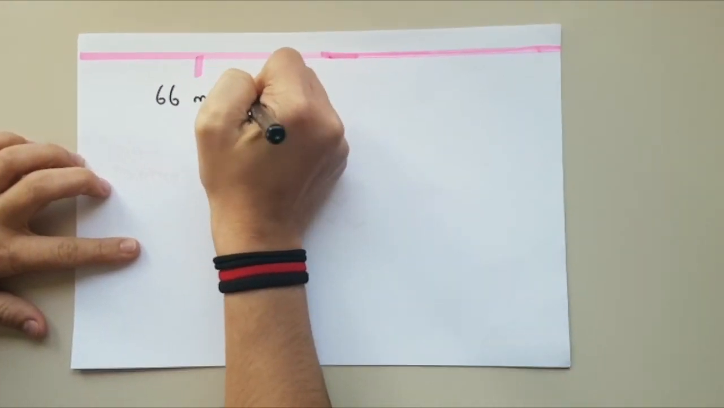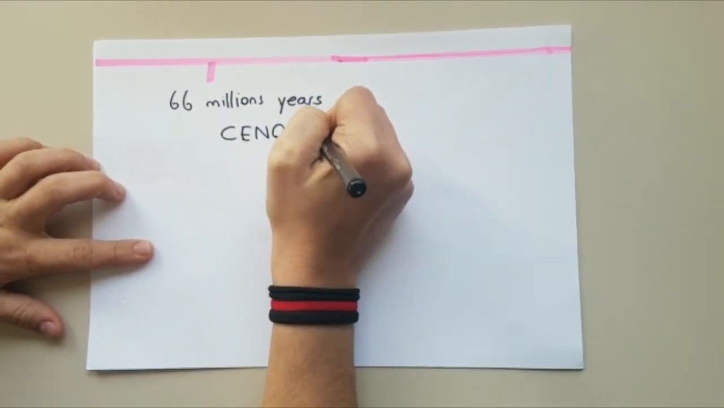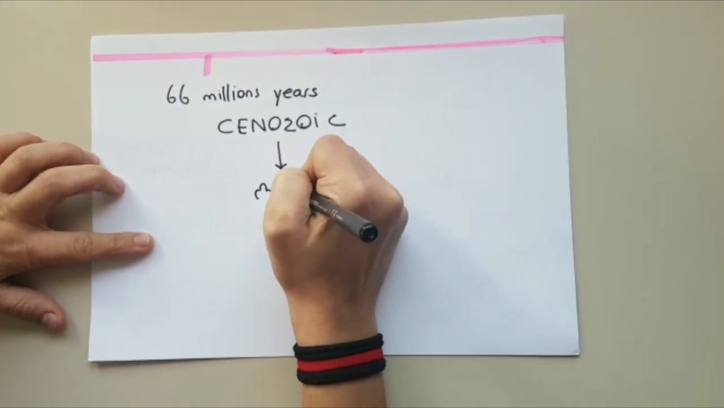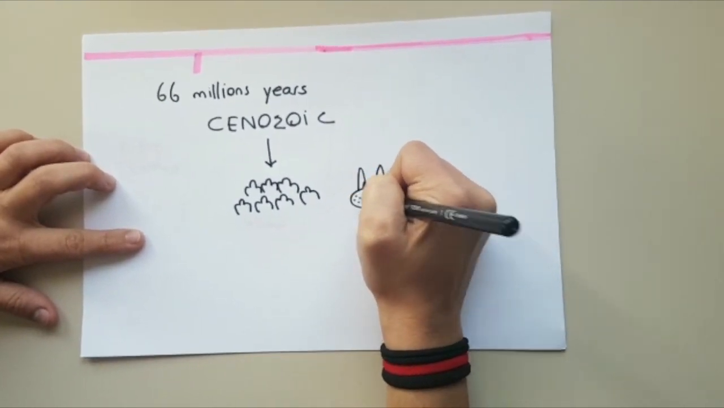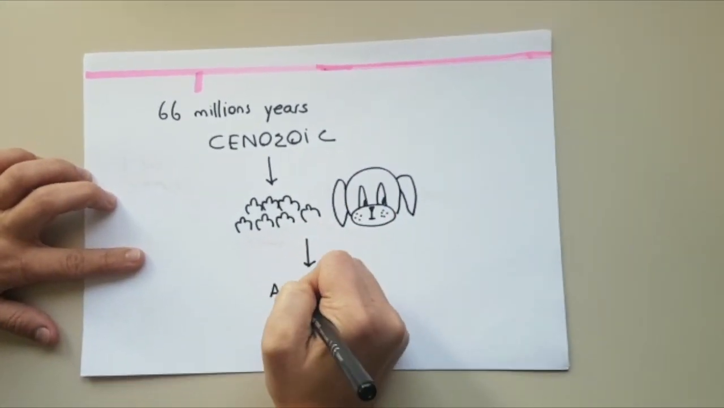66 million years ago, the Cenozoic era started. In this era, the mammals are the dominant species. Because of this, the era is called the Age of Mammals. We are still living in this era.